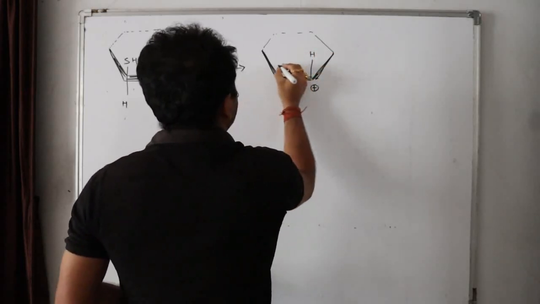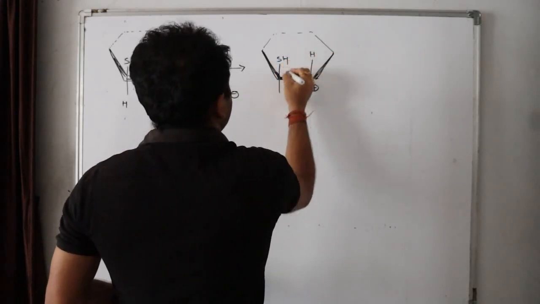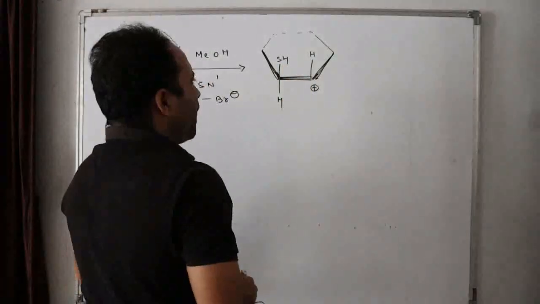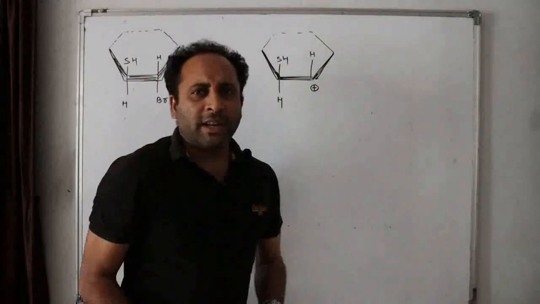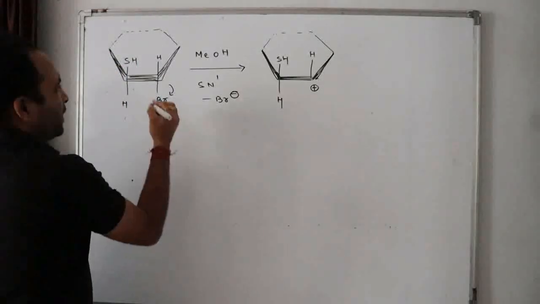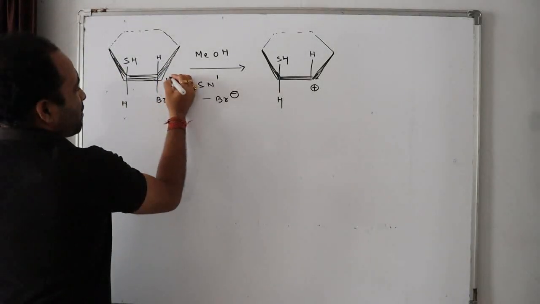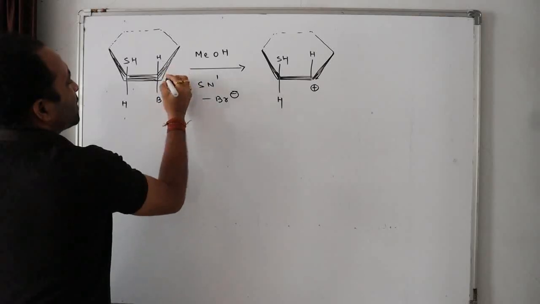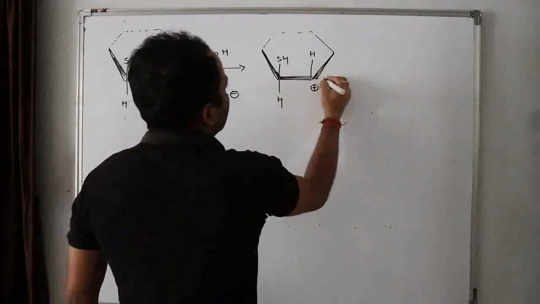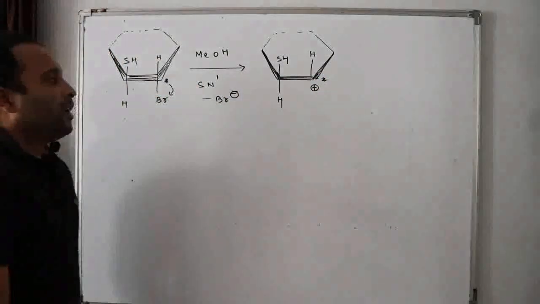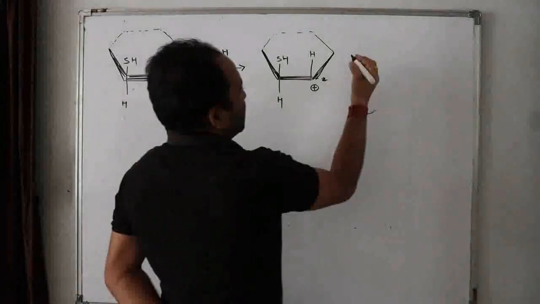H plus, here SH, H. Now you are keen to understand this concept. To make this more clear, I am giving this carbon 14, or I can give this carbon a star, so that you can understand this carbon is different. Isn't it?